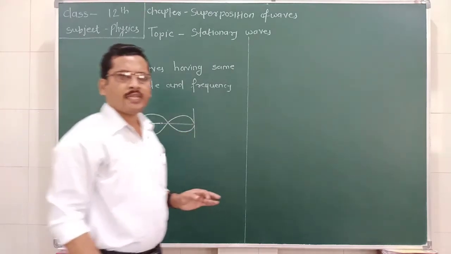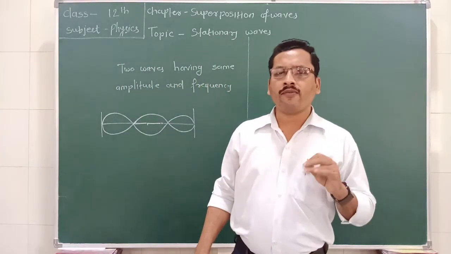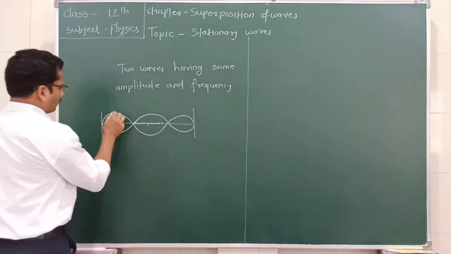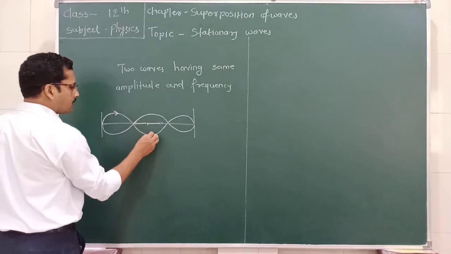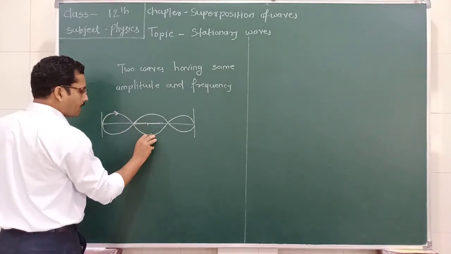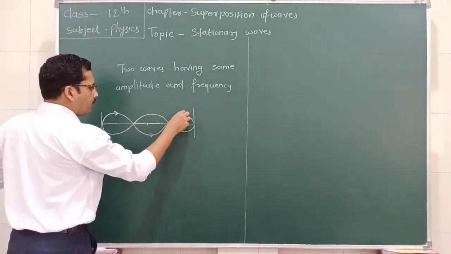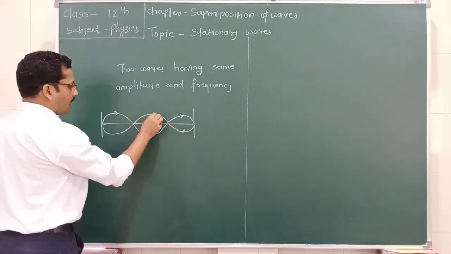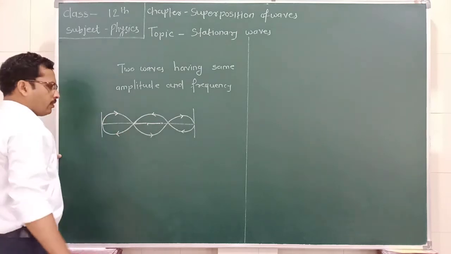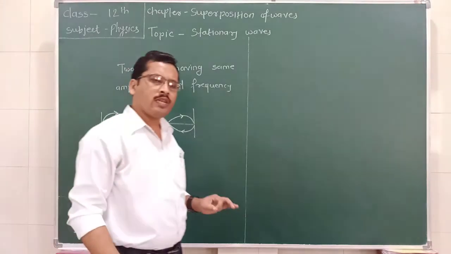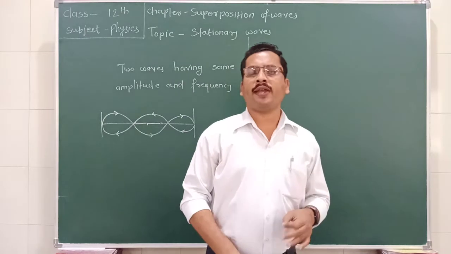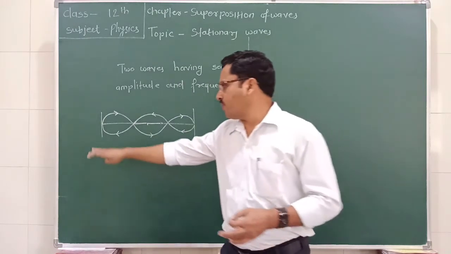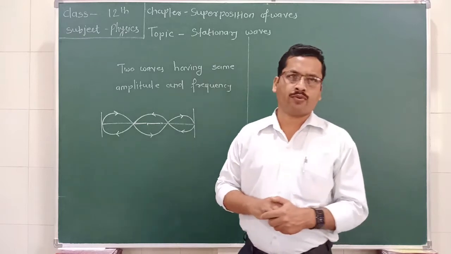Suppose this arrow indicates the incident wave and this arrow indicates the reflected wave. Then, due to the combination of the incident and reflected wave, a stationary wave is formed between the two rigid supports.